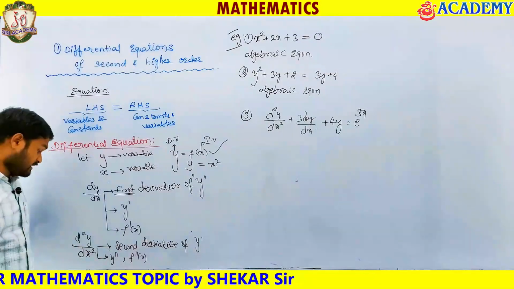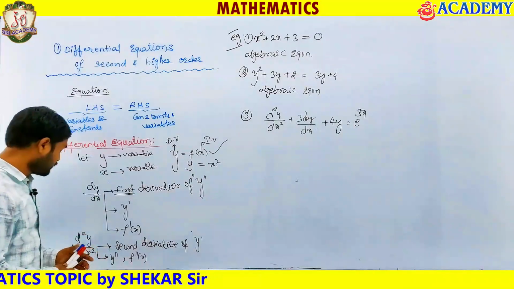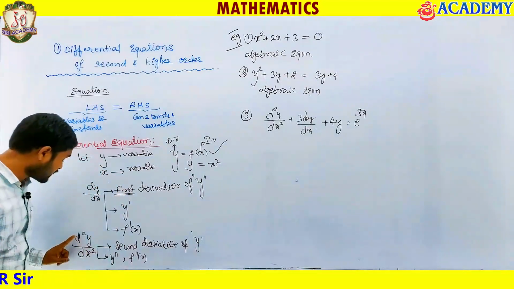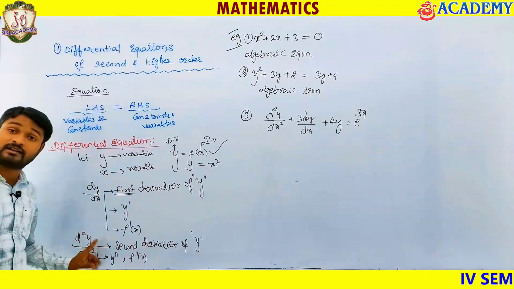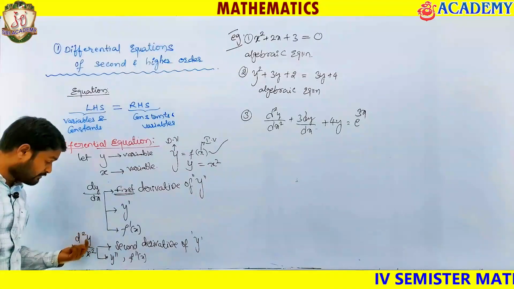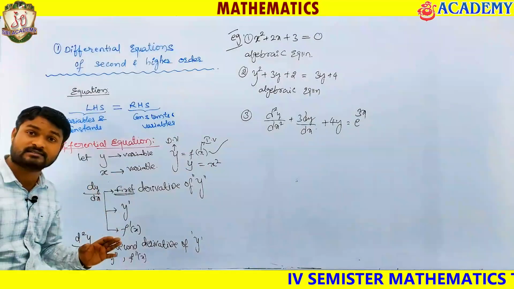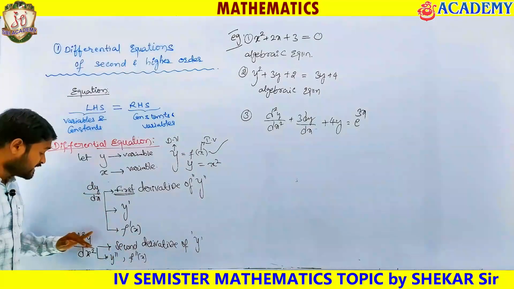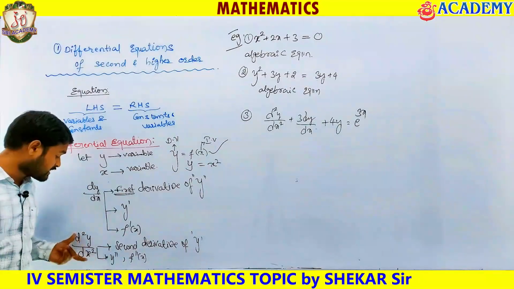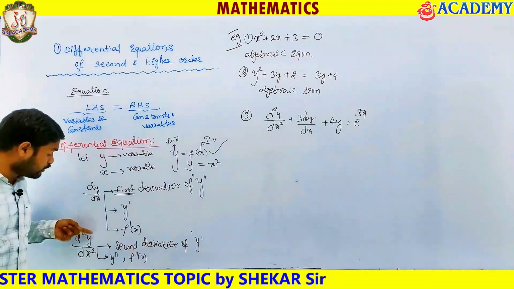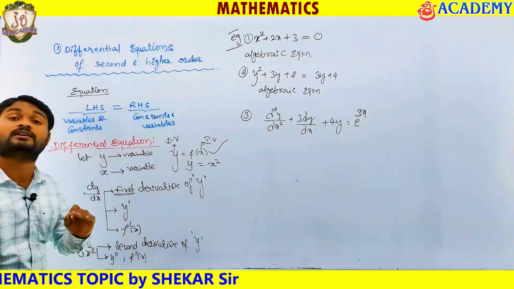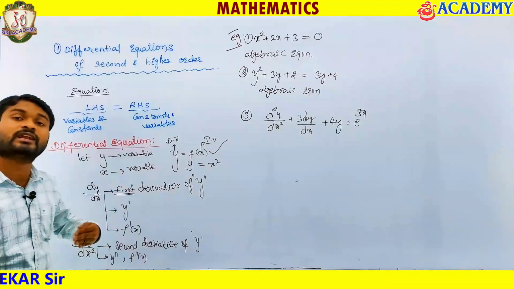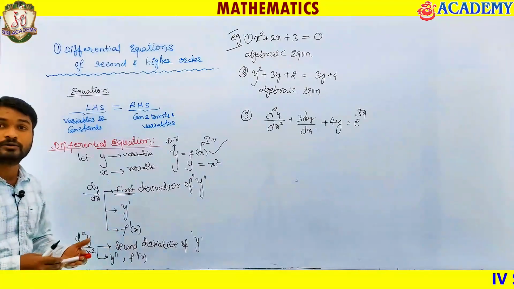Like this you can go up to n, d cube y by dx cube. Take care students, you should not write dy square dx square, that is wrong. D square y by dx square has some sense. In your first year differentiation you see that d square y by dx square is the second derivative of y, d cube y by dx cube is the third derivative of y, d power 4 y by dx power 4 is the fourth derivative of y, and it goes on like that.